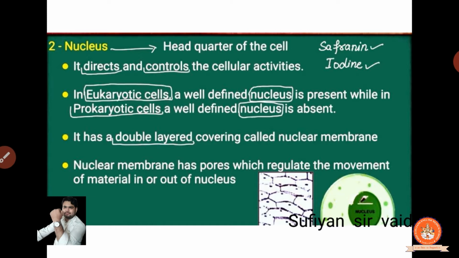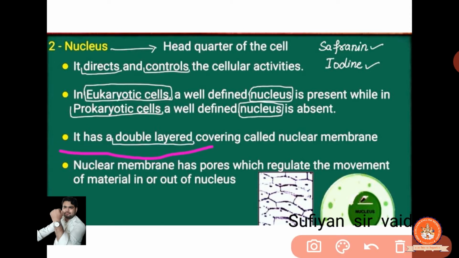Clear? Now it has a double layer covering called the nuclear membrane. We had already studied that the cytoplasm is covered by a double layer, so it is called the cell membrane.